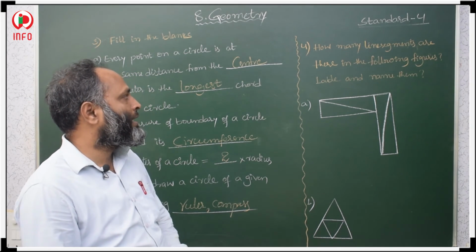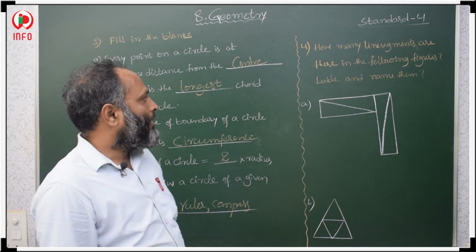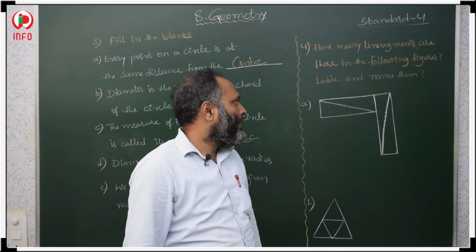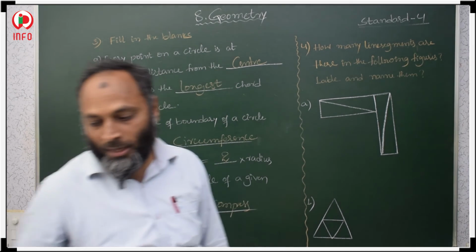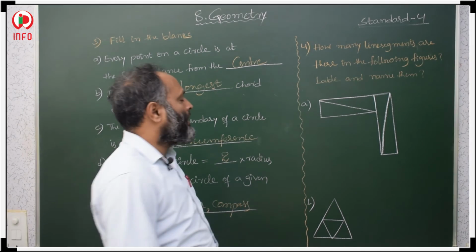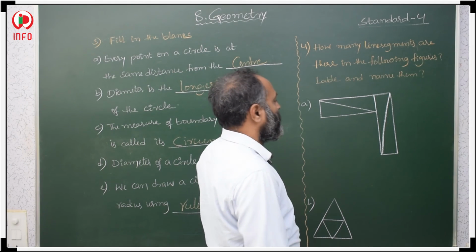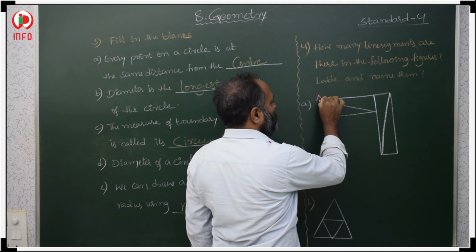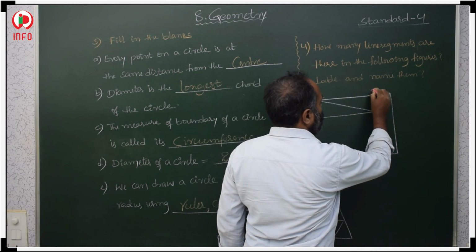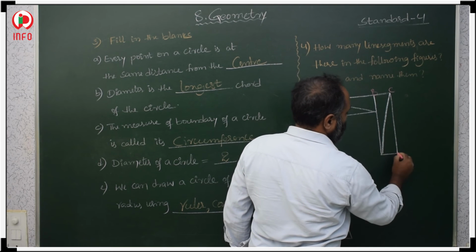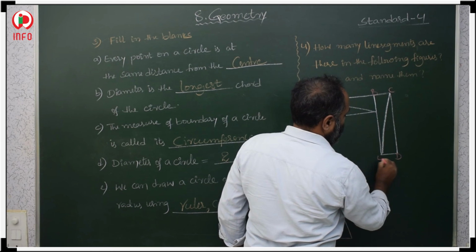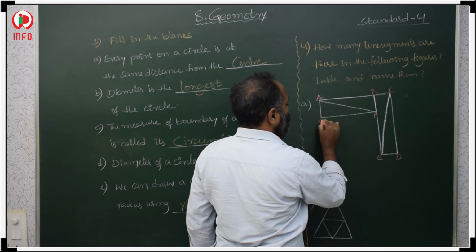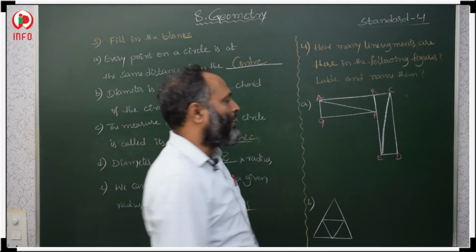Now the next one. How many line segments are there in the following figures? Label and name them. First, we have to count how many line segments there are. First you label it A, B, C, D, E, F, G. This is our labeling.